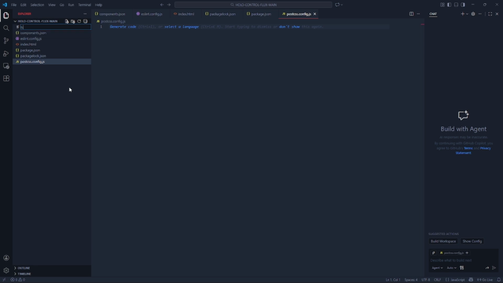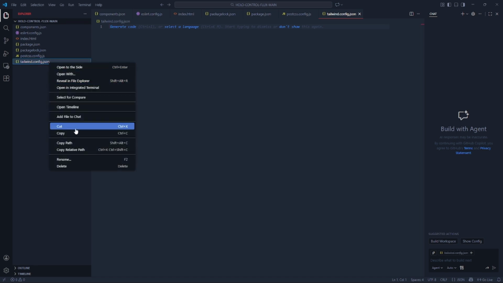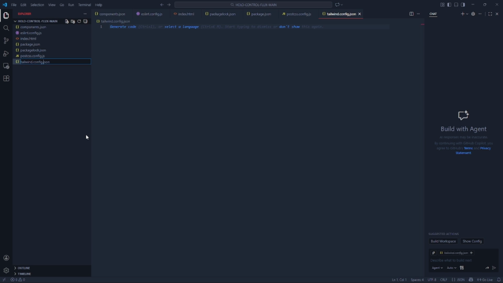We can do a tailwind config. Oh yeah, we can do tsconfig.app.json.